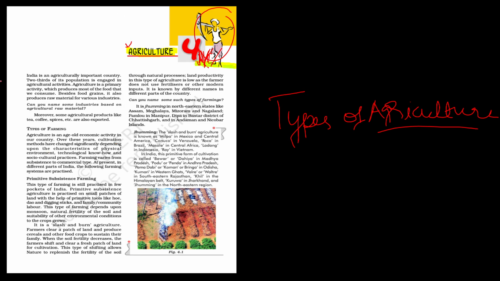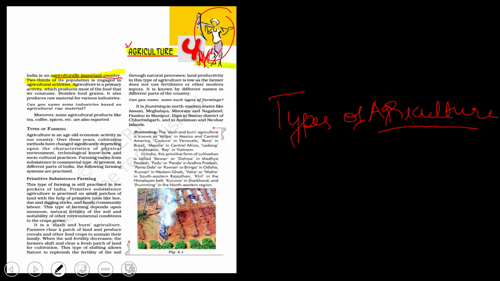India is an agriculturally important country. Out of it, 2/3 of the people are engaged in agriculture activities. Remember that a question is coming: how much dash of its population is engaged in agriculture activities? 2/3, 1/3, 3/4. They can ask like this, and you should write 2/3.